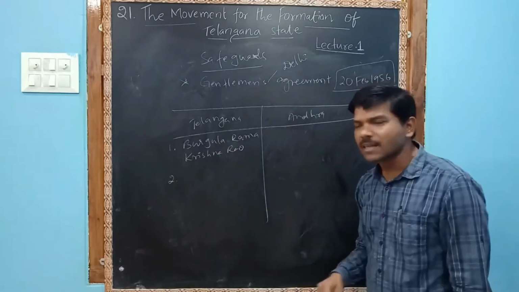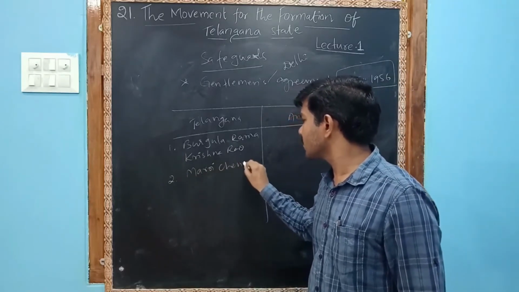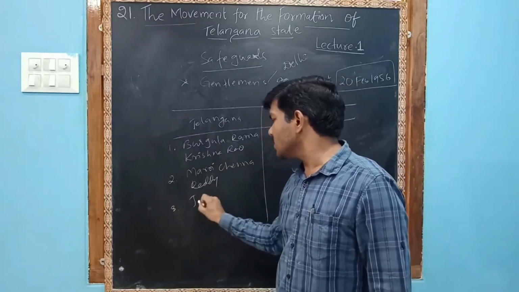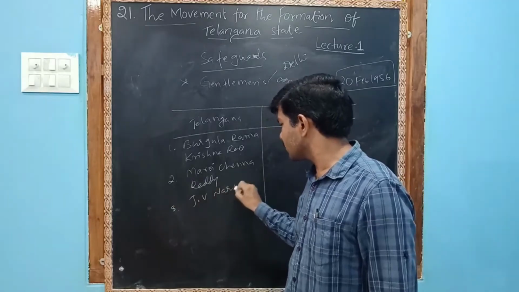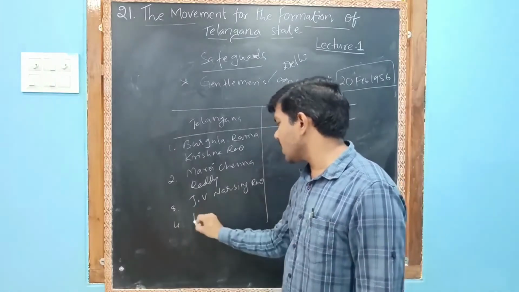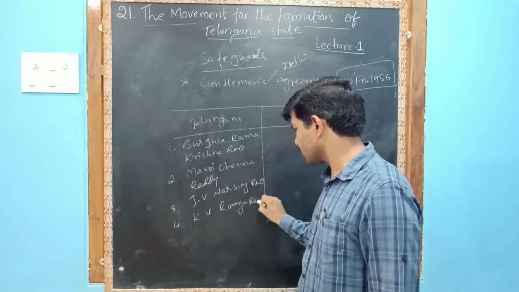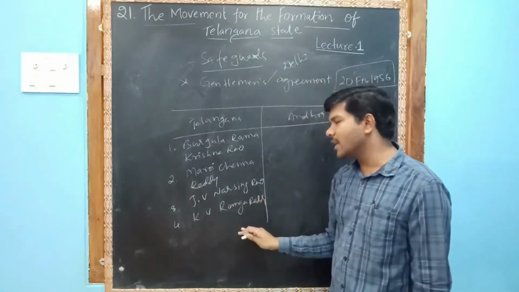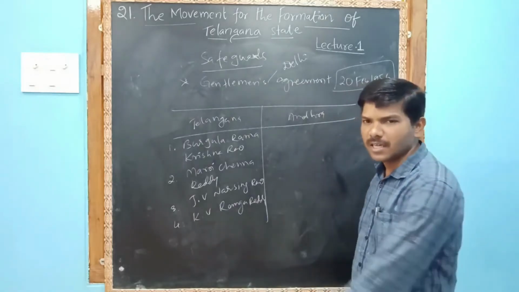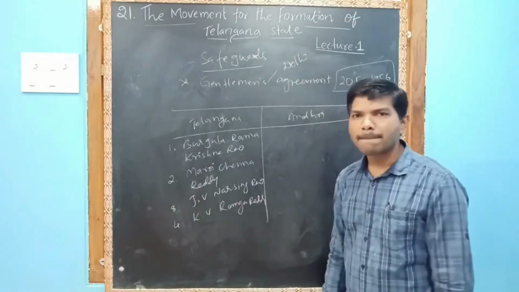Second, Marri Chenna Reddy. Third, J.V. Narsing Rao. Fourth, K.V. Rangareddy, Konda Venkat Rangareddy, from whom Rangareddy district is named. These are the 4 dignitaries from the Telangana side.